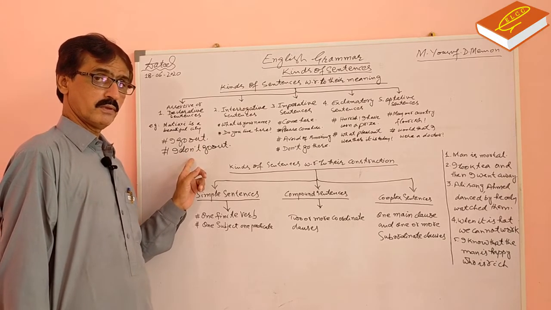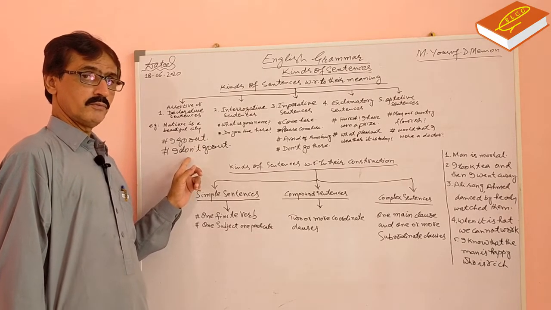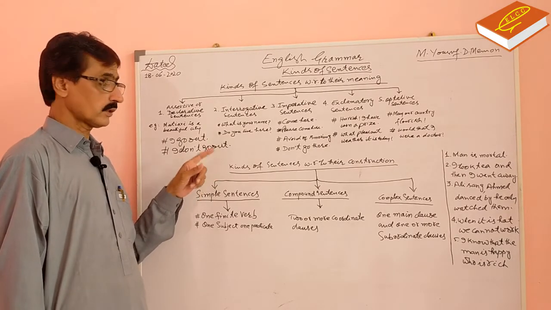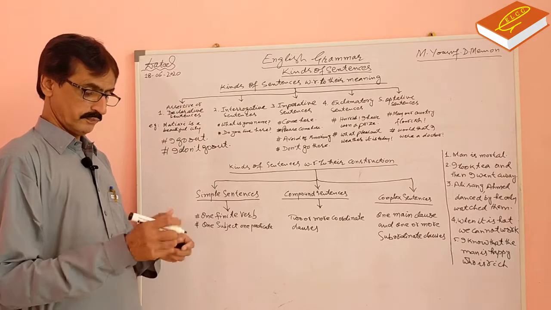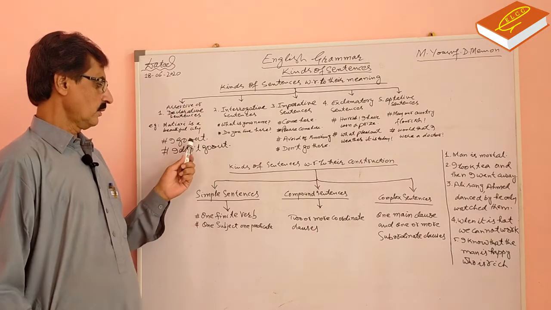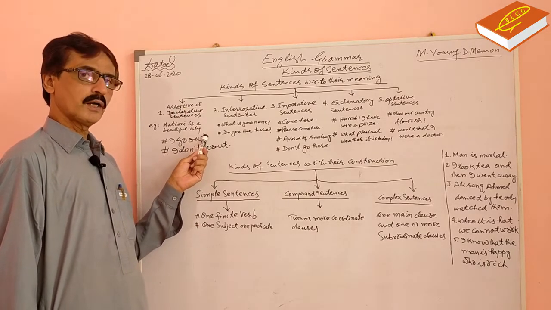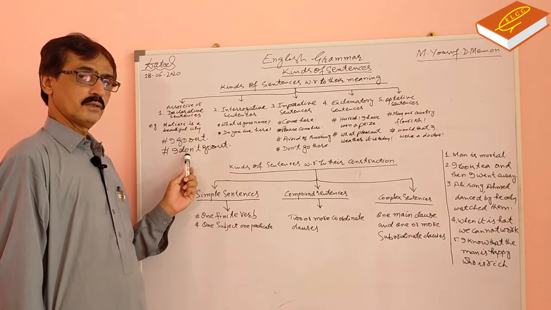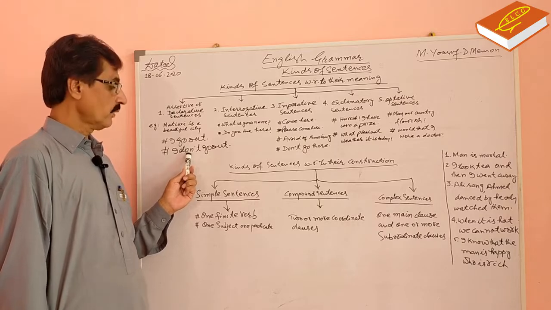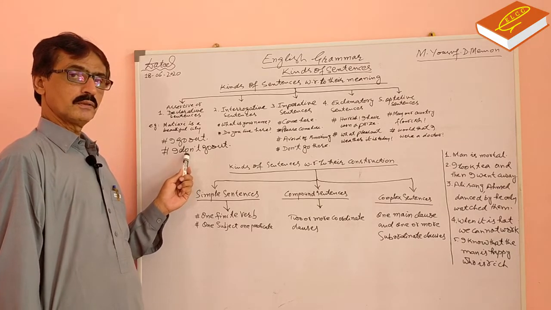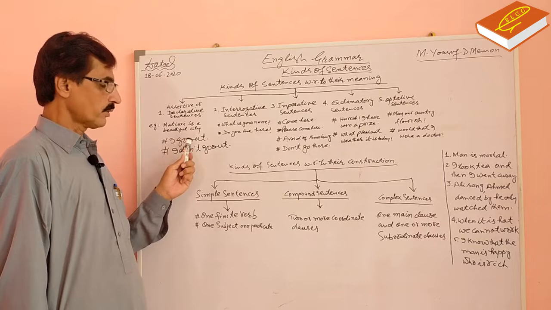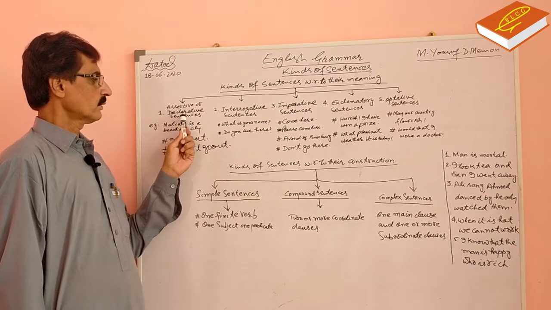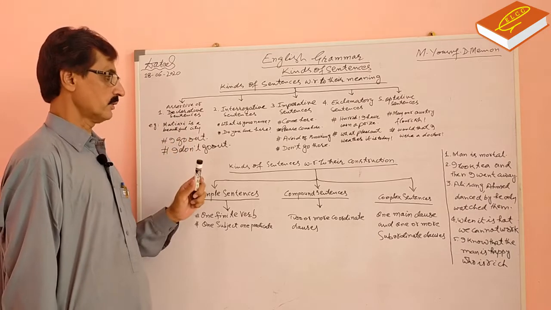As I said, those sentences which simply affirm or deny something are called assertive sentences. Those sentences which simply affirm are called affirmative sentences, and those sentences which deny something are called negative sentences. And both these sentences, affirmative and negative, both are declarative or assertive sentences.